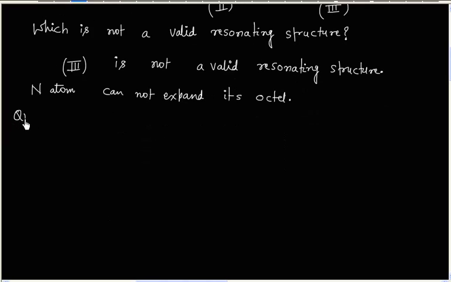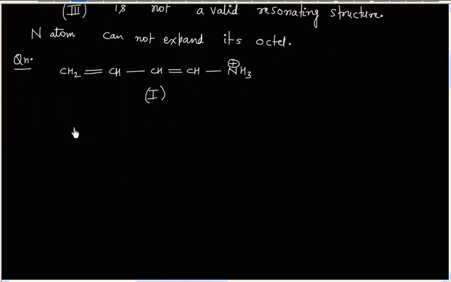Now let us consider this molecule. So we have CH2 double bond CH, CH double bond CH2, this is CH, and then we have NH3 plus. Now this is one resonating structure. We can write another resonating structure for this molecule. So this is another resonating structure for the same molecule.